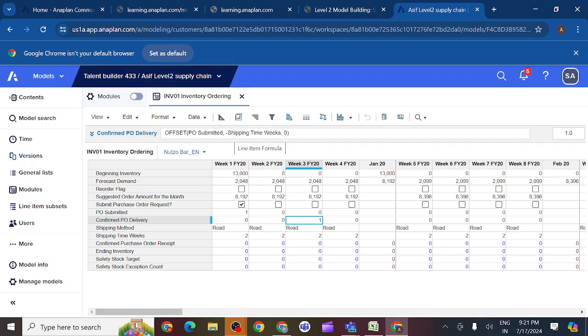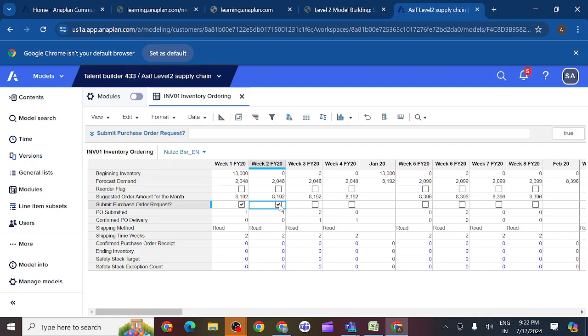If I put it, what happens? It will check this PO submitted line item each and every time. Without the minus it would check 2 weeks into the future. Here we are checking the past 2 weeks by keeping the minus. So in supply chain we do it this way only. Whenever you want to deliver the product, we should place the order 2 weeks in advance. You can see here I receive products here, but the PO submit should be 2 weeks in advance, then only I will get it here.